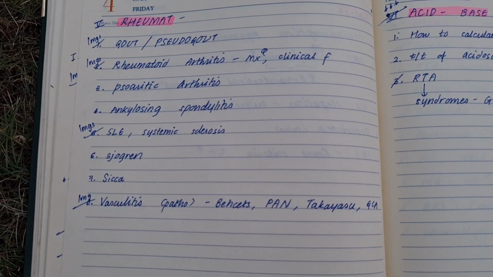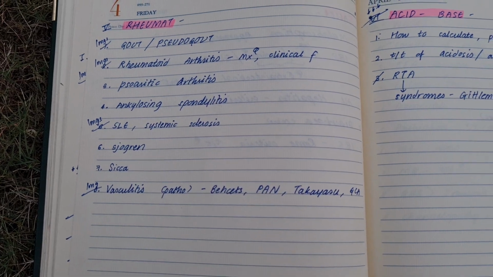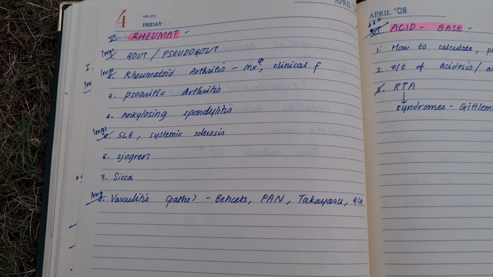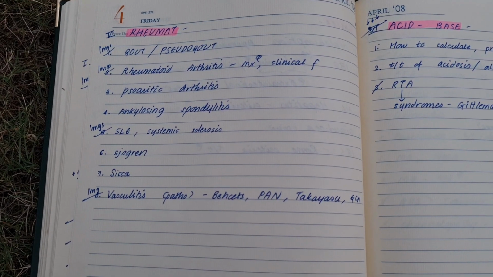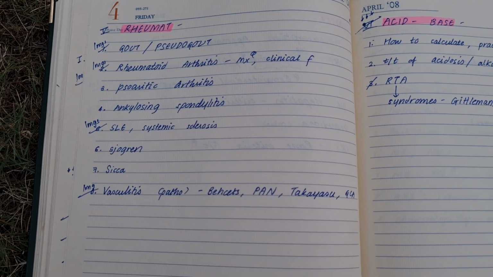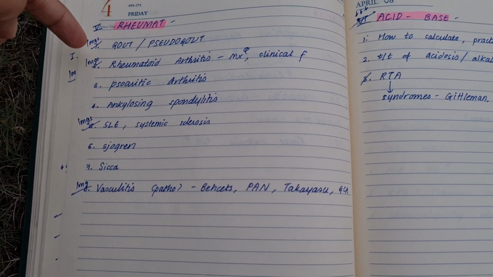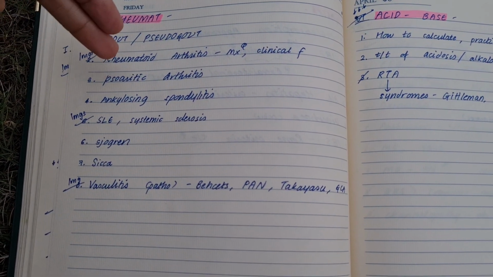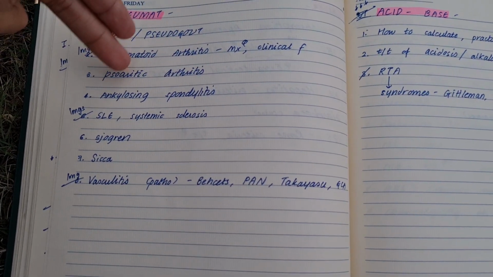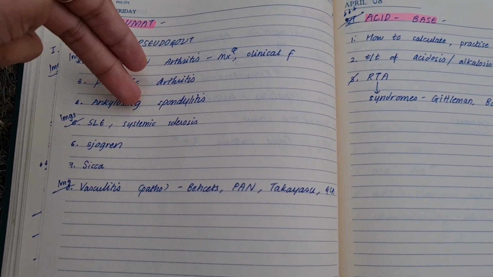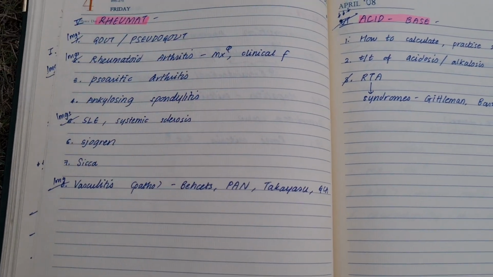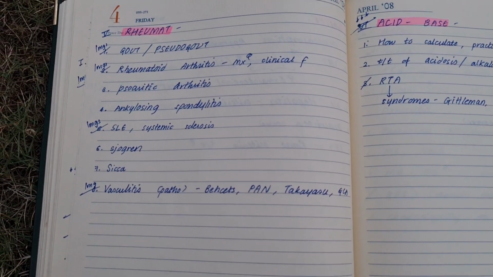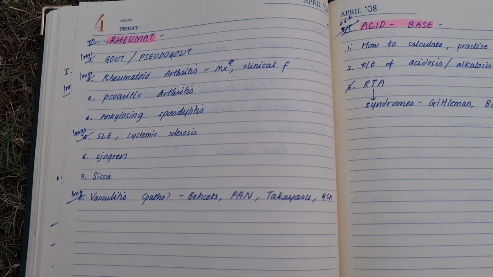Then rheumatology is very scoring, because it is small, only a few pages of rheumat, and if you do them most of your questions of medicine are covered. So this is like smart work. In rheumat, first is all the joint diseases like gout, pseudogout, rheumatoid arthritis, psoriatic arthritis, because all of these overlap with your ortho. So here in rheumatoid arthritis, the clinical features and management are very, very important.